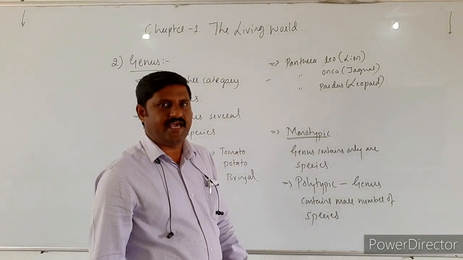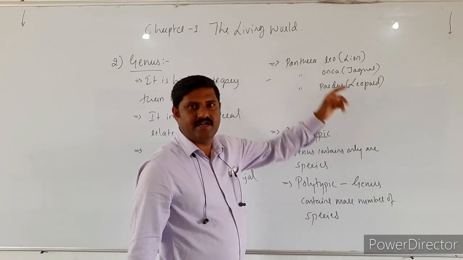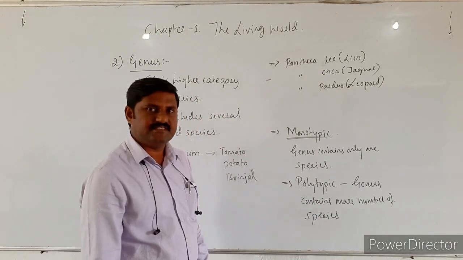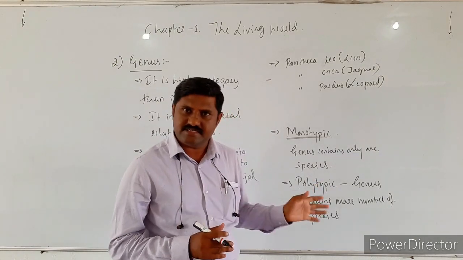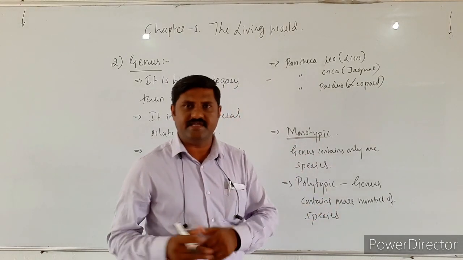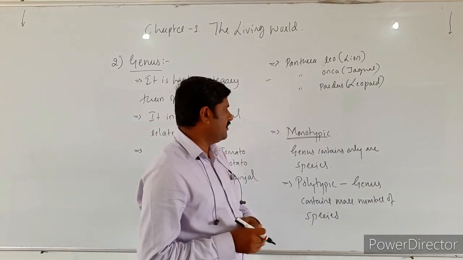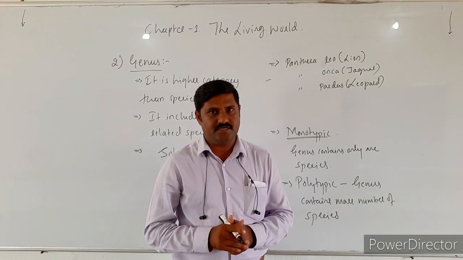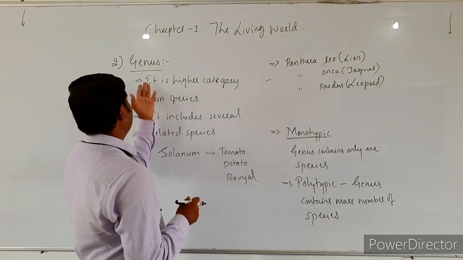Examples for polytypic, as I have already mentioned, Panthera is one best example, and Solanum is another best example. These genera are polytypic in nature. Monotypic, in the sense that Homo sapiens is the best example for monotypic, right? So this is about the next category, that is genus.